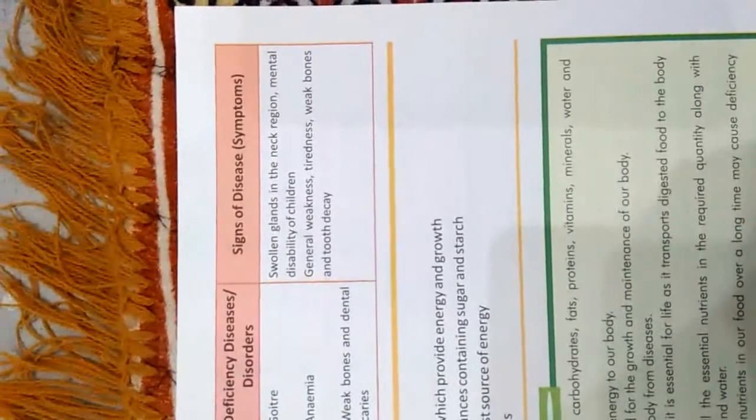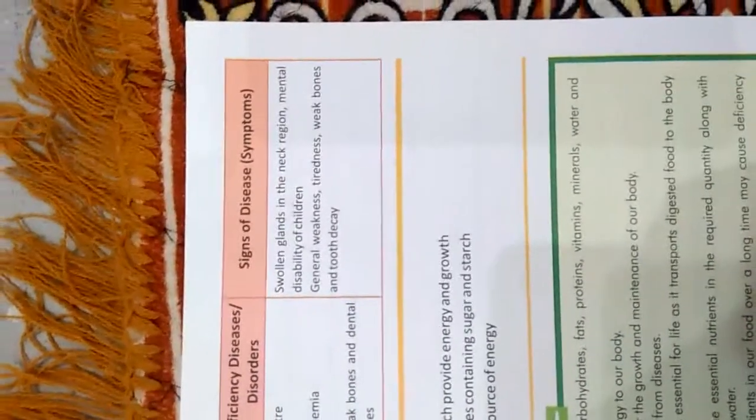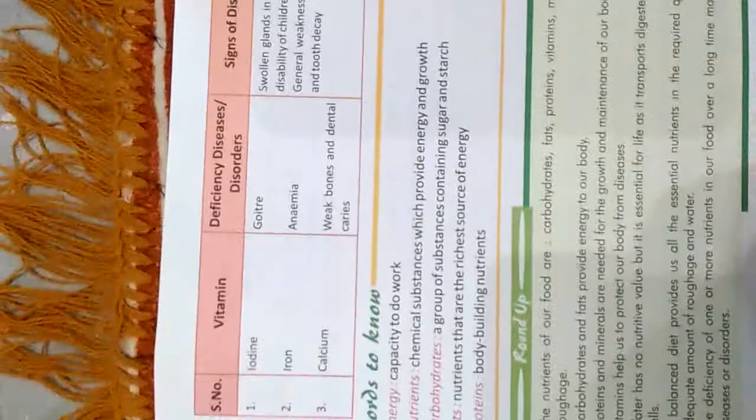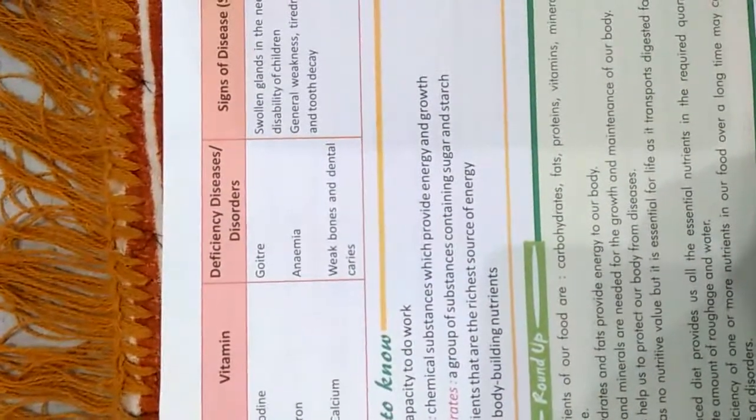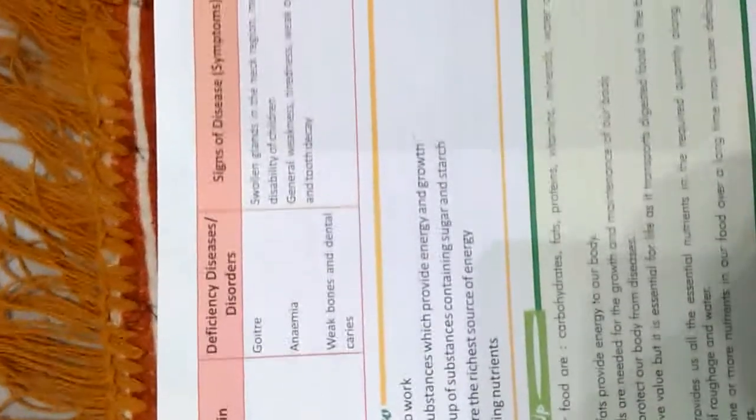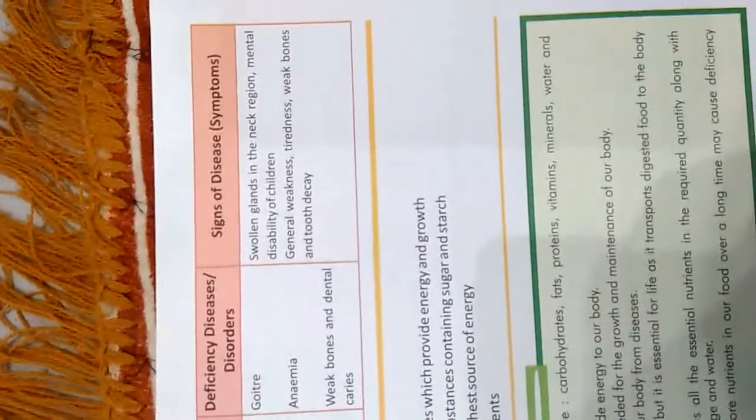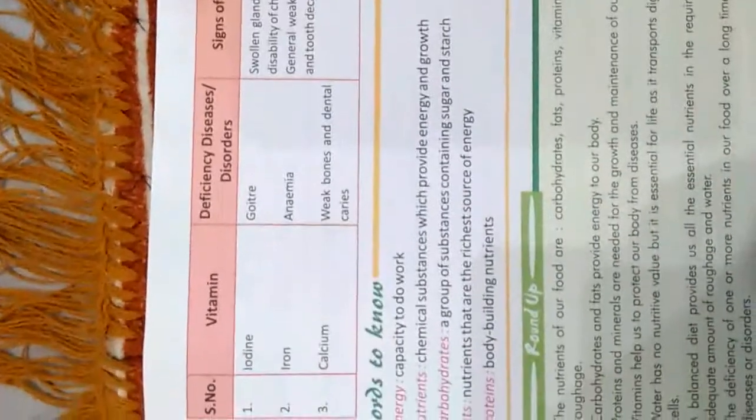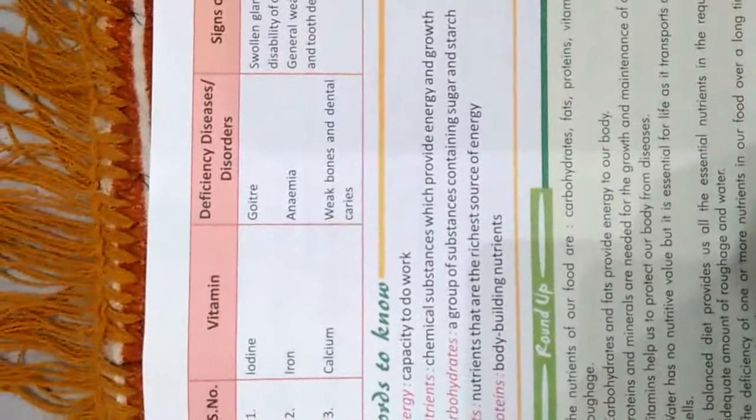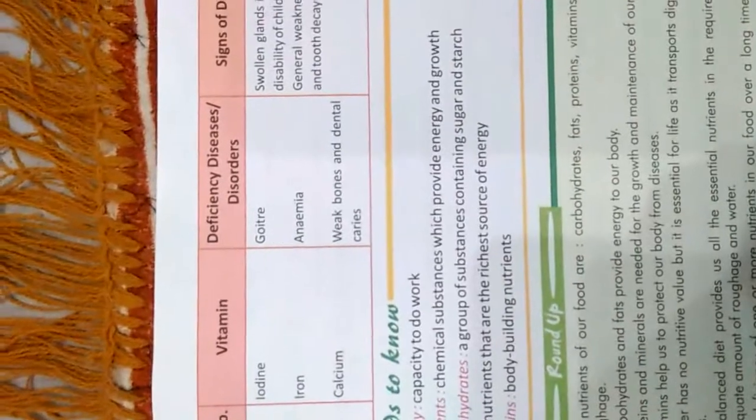swollen glands in the neck region and mental disability of children. The next is iron, whose deficiency causes the disorder called anemia, and general weakness, tiredness, weak bones and tooth decay are some of the symptoms and signs of this disorder. The deficiency of calcium causes weak bones and dental problems.